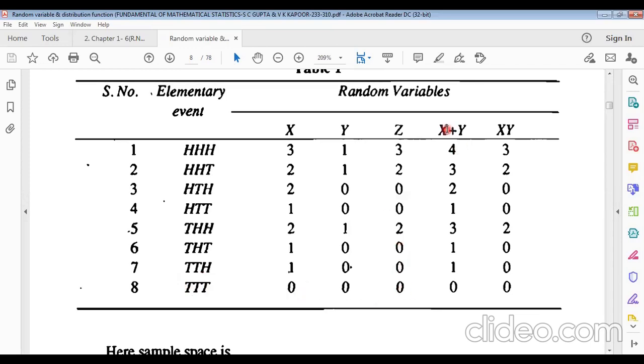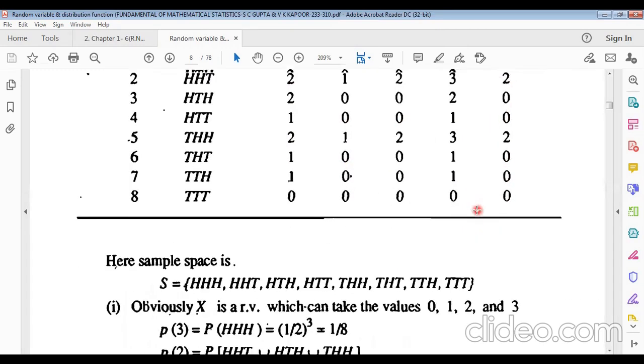Now if we want X plus Y, what will it be? 3 plus 1 equals 4. 2 plus 1 equals 3. 2 plus 0 is 2. 1 plus 0 is 1. 2 plus 1 is 3. 1 plus 0 is 1. 1 plus 0 is 1, and 0 plus 0 is 0. Now the multiplication XY, individual multiplication: 3 times 1 is 3, 2 times 1 is 2, 2 times 0 is 0, 1 times 0 is 0, etcetera. We can get the XY column.